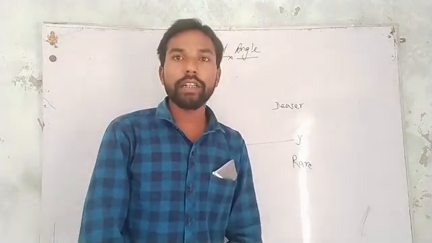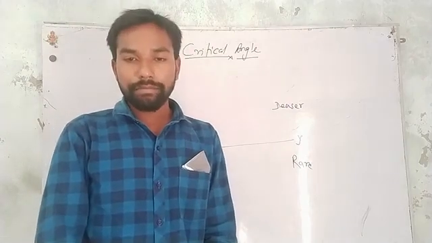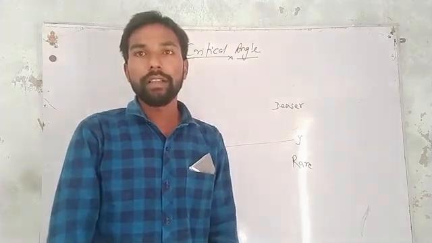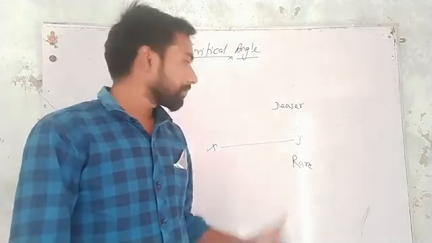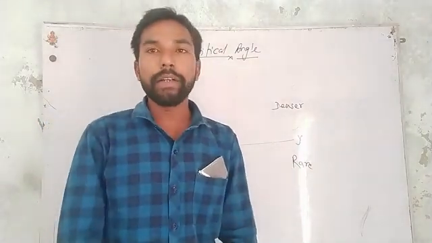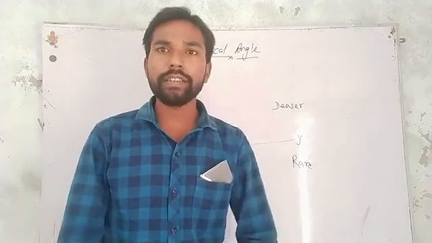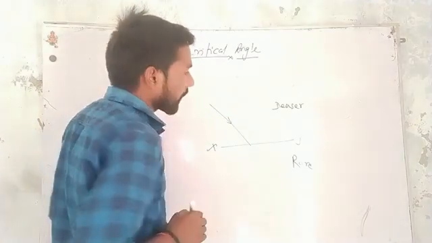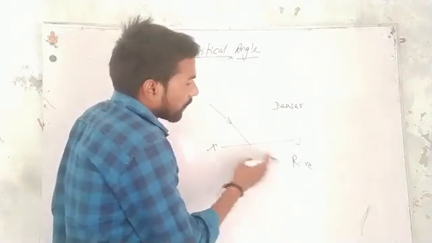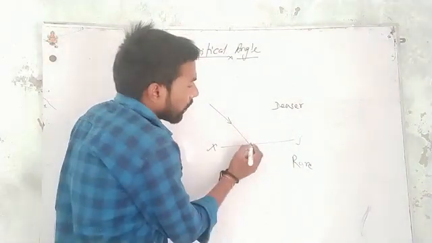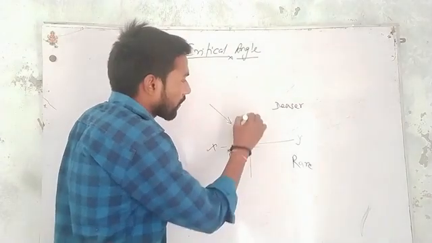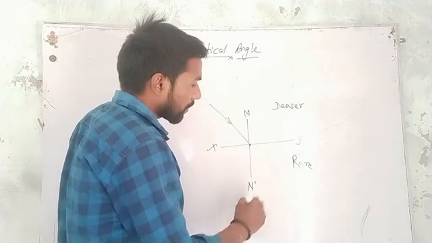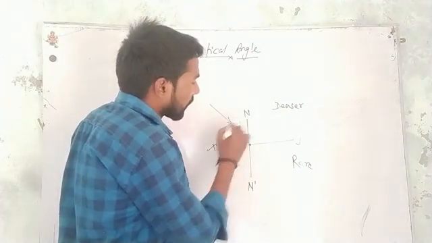As we know, if a light ray obliquely enters a homogeneous medium, then at the boundary of separation it deviates from its path. That is called refraction of light. Here this is the light ray traveling in the denser medium and entering the rare medium. At the boundary we draw the normal. This is N N dash, the normal, and here this is the angle I.